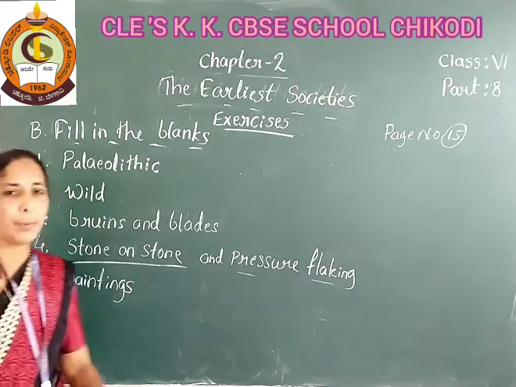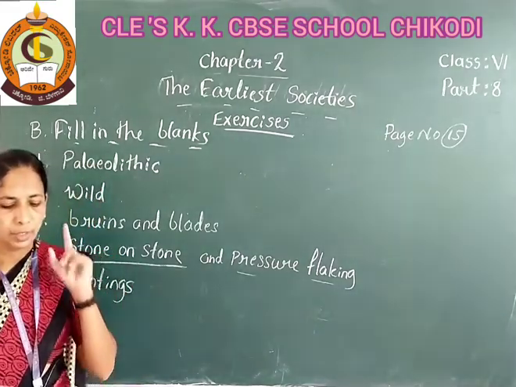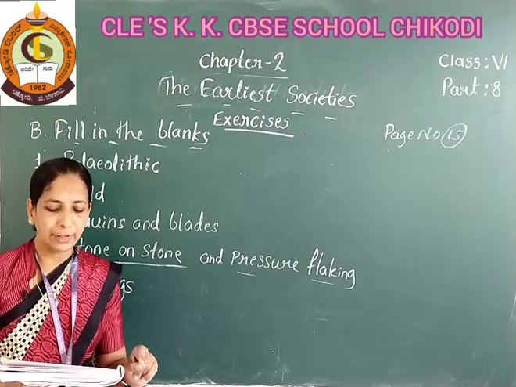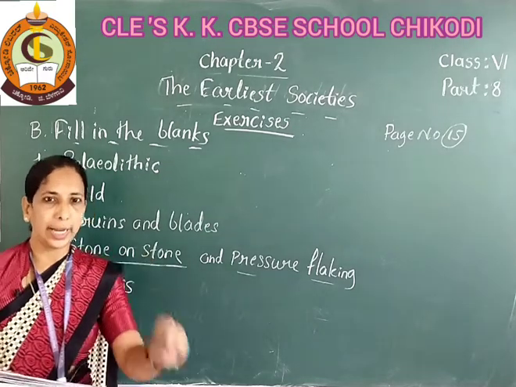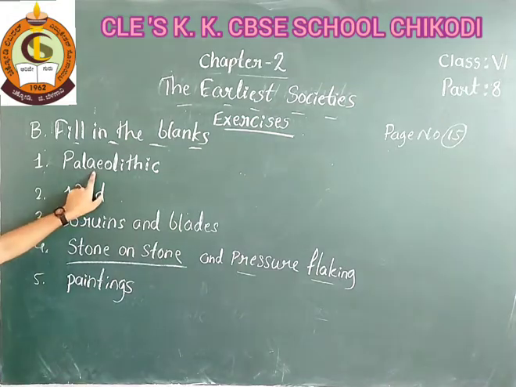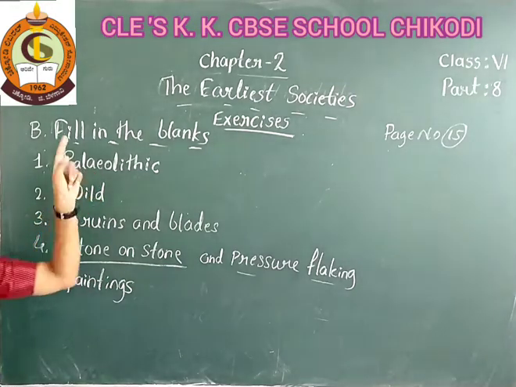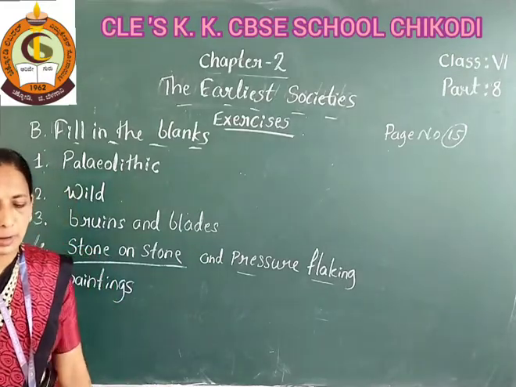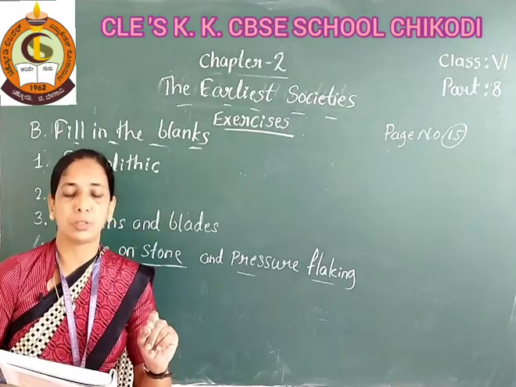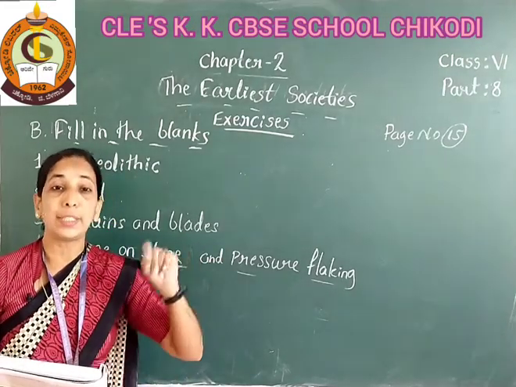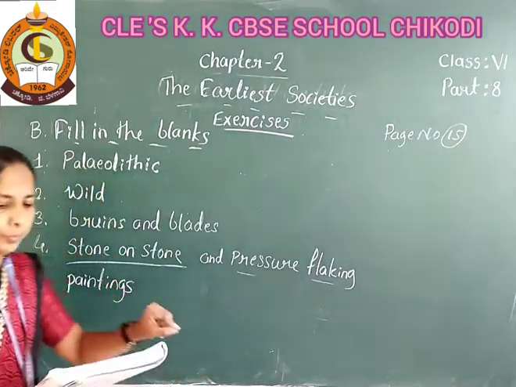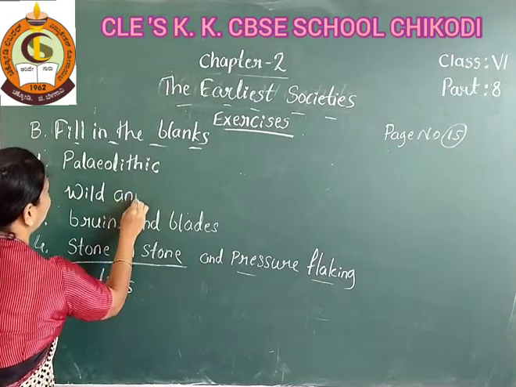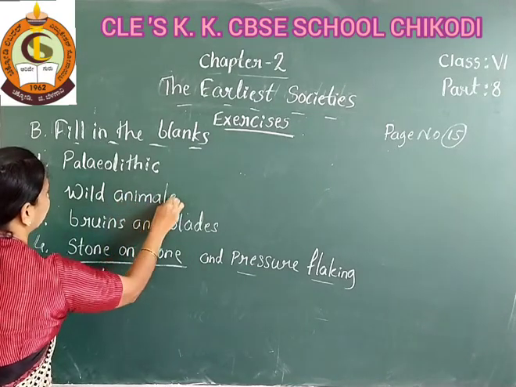See students, question number 1: hunting and gathering was a way of life in dash age. The answer is Paleolithic age. Question number 2: early humans moved in groups to protect themselves from dash animals. The answer is wild animals.